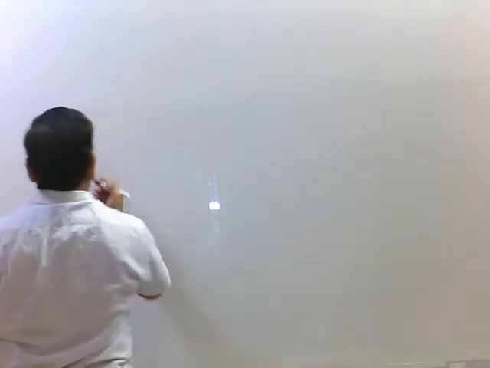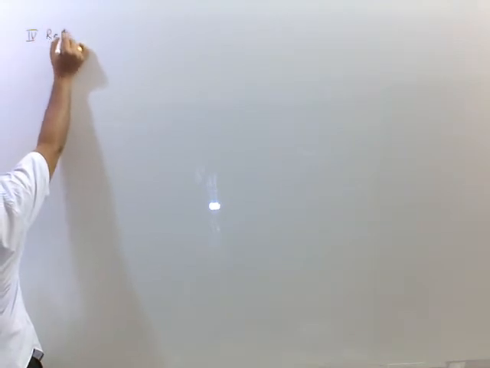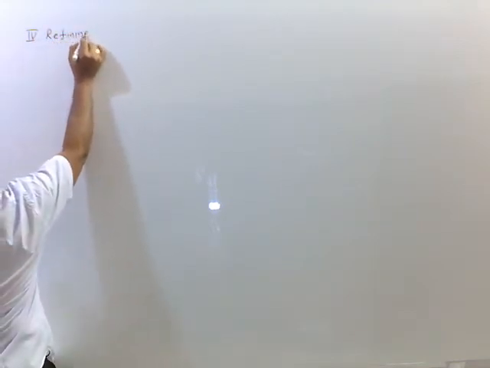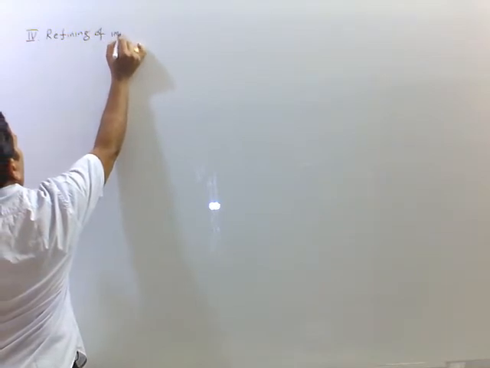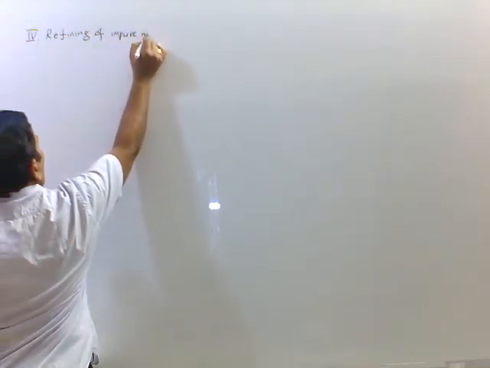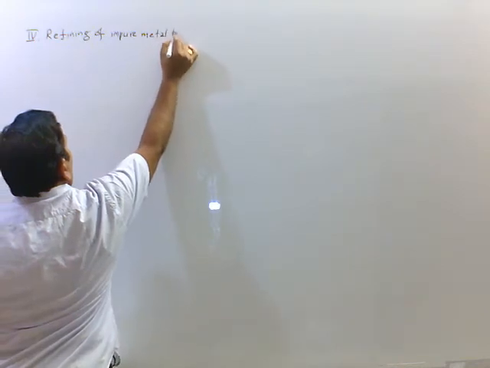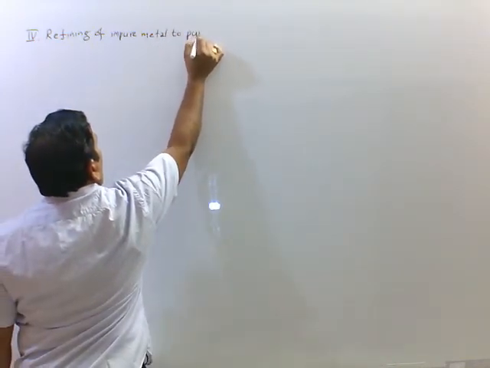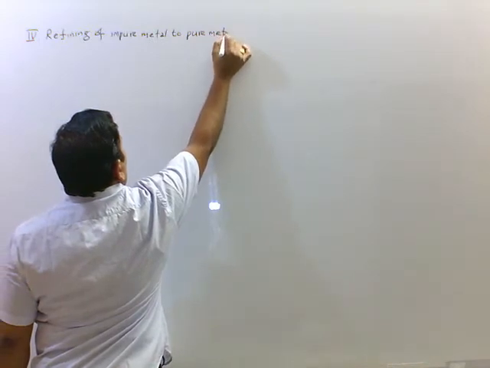Next, last step is, here impure metal is coming in third step. We have to remove the impurities from impure metal. We get pure metal. That step we call refining of impure metal. Fourth step is refining of impure metal to pure metal.